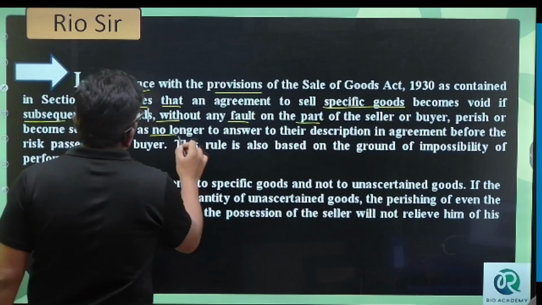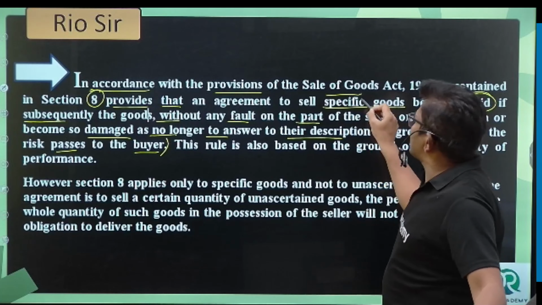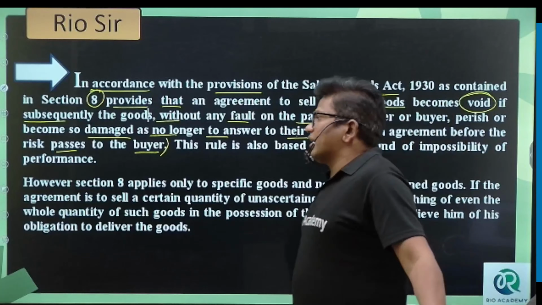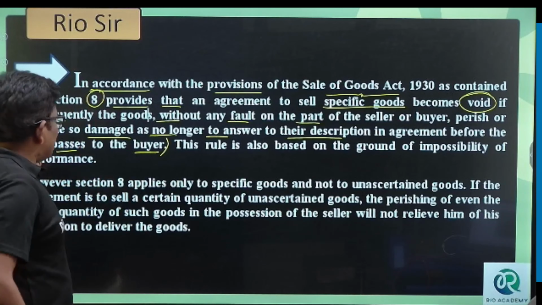So whenever there is an agreement to sell, before transfer of the goods, if the goods get damaged, the agreement to sell becomes void, especially in the case of specific goods. Remember this, bacho. See, what they said is that an agreement to sell specific goods becomes void.